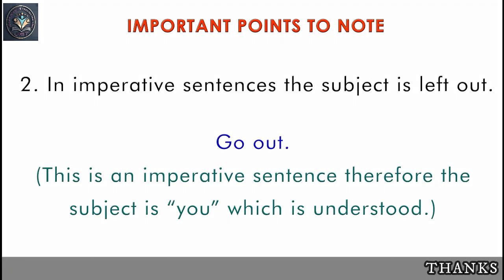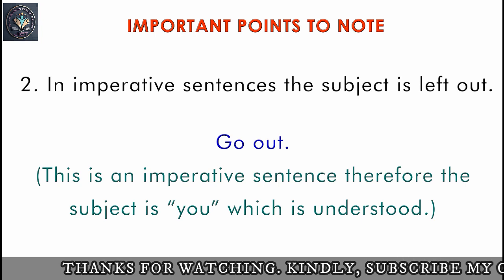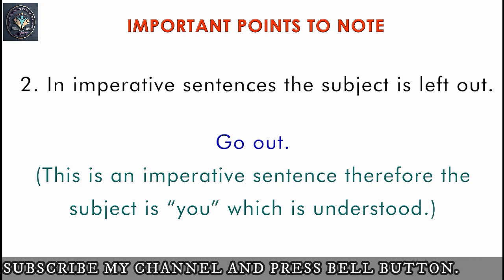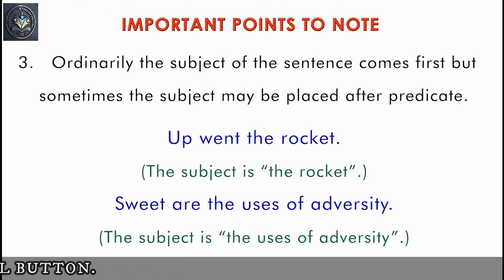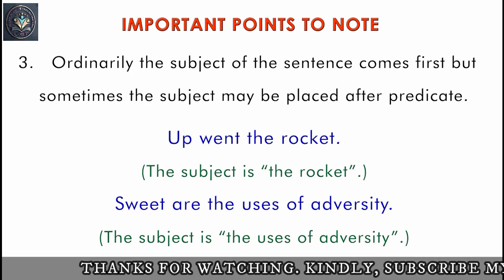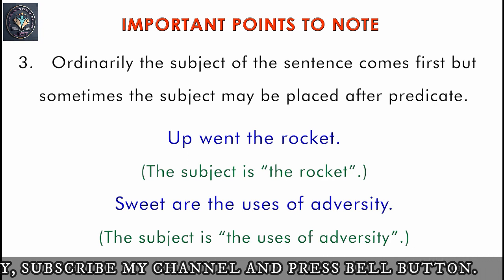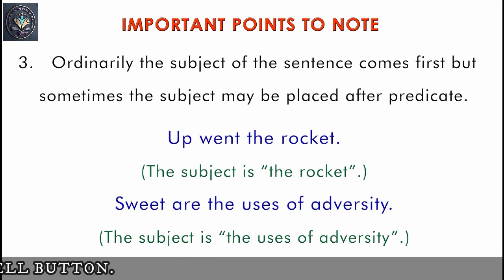Second, in imperative sentences, the subject is left out. Example, go out. This is an imperative sentence, therefore the subject is you, which is understood. Third, ordinarily the subject of the sentence comes first, but sometimes the subject may be placed after the predicate. Example, up went the rocket. The subject is the rocket. Sweet are the uses of adversity. The subject is the uses of adversity.